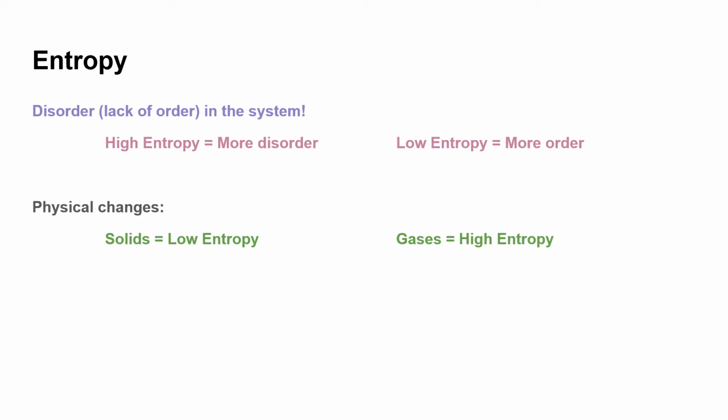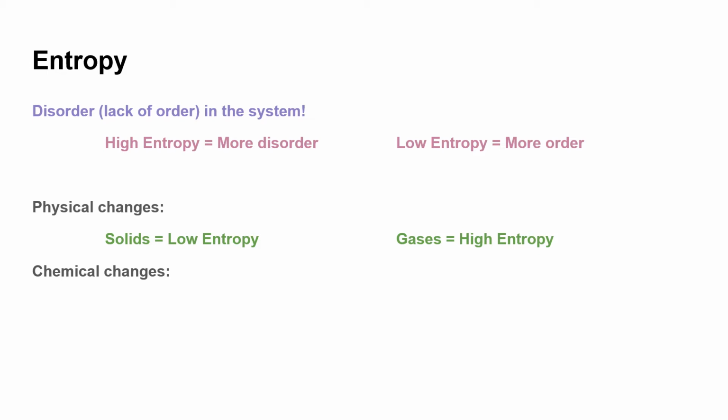Comparatively, if you're going back from a gas to a solid, the entropy of the system is going to decrease because you're going from something that has a lot of disorder, or very high entropy, to something that is very organized and has low entropy.